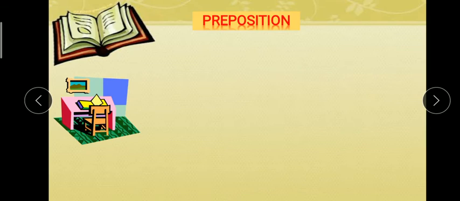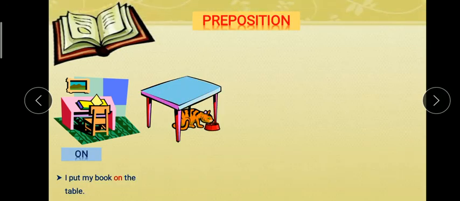Preposition. Okay, here are some prepositions like on. Now look at the sentence. I put my book on the table. It means the book is put on the table. So the relation between book and table is known as preposition, and we use here the preposition on. Look at this. Under.